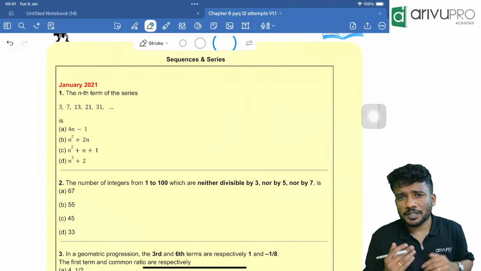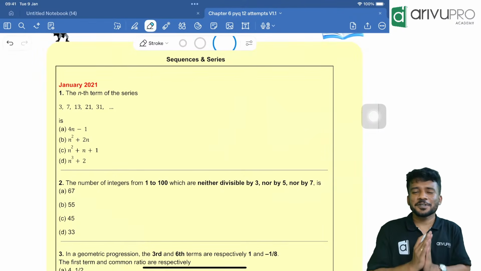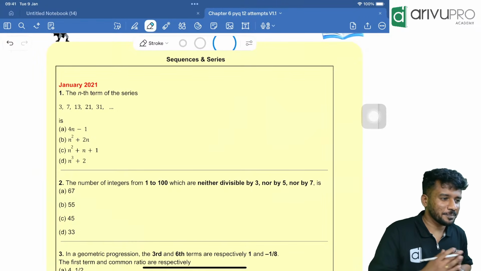Many wrong questions were there. The pattern is same. All the questions are taken from one or the other PYQ. So that is the pattern. That was the pattern in the MTP series.